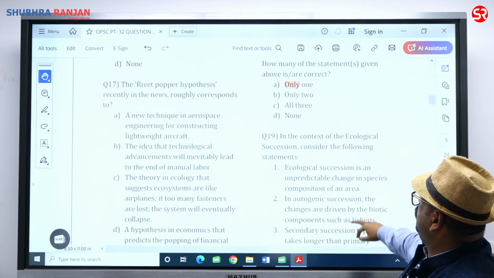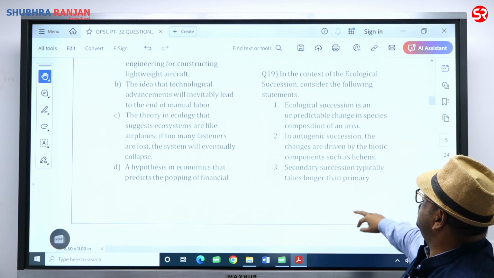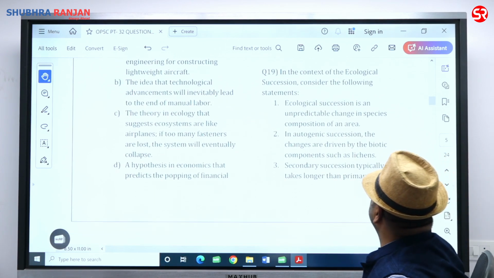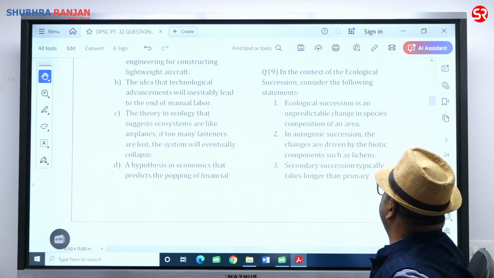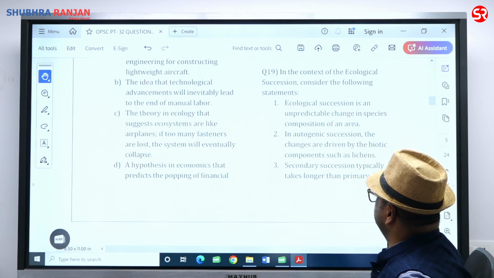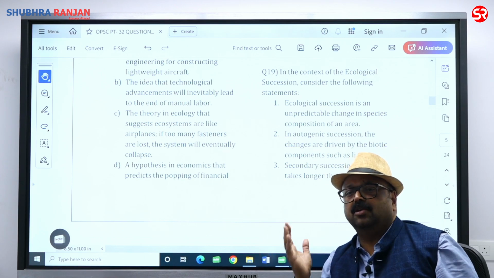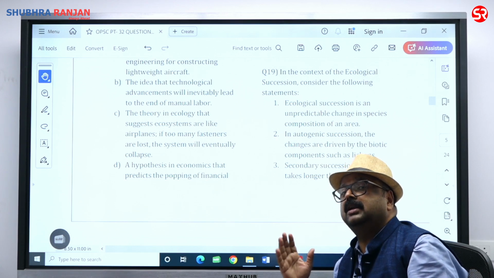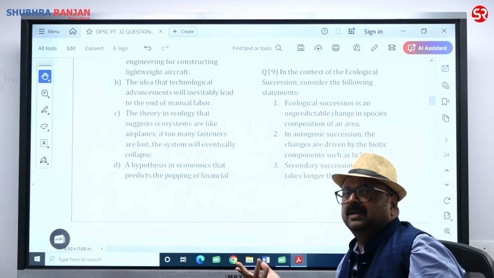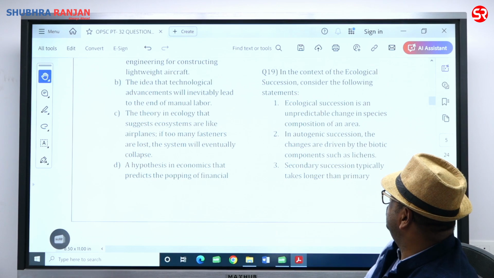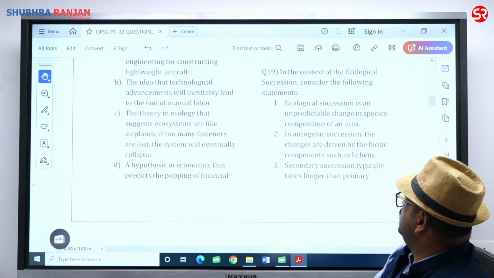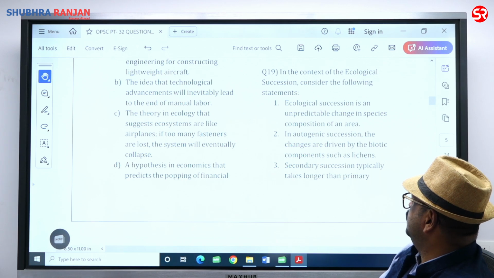In the context of ecological succession, consider the following statement. Ecological succession is an unpredictable change in species composition of an area. बच्चे आपने पढ़ा था क्लास में कि इकोलॉजिकल सक्सेशन इज एन ऑर्डरली चेंज. अनप्रेडिक्टेबल कहां से हो जाएगा? So ecological succession is an orderly change in the vegetation cover for that very reason.